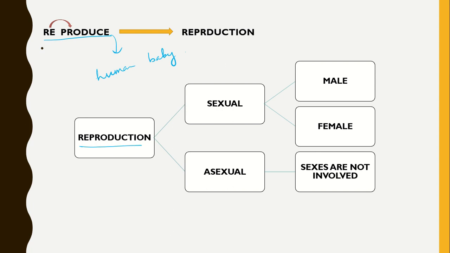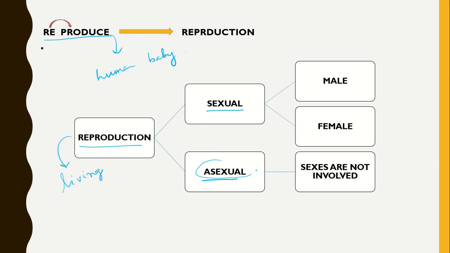This process is known as reproduction. Reproduction is only seen in living organisms. It is a characteristic feature of living organisms. Only living organisms can reproduce. So this process can be done by two methods, asexual reproduction and sexual reproduction.